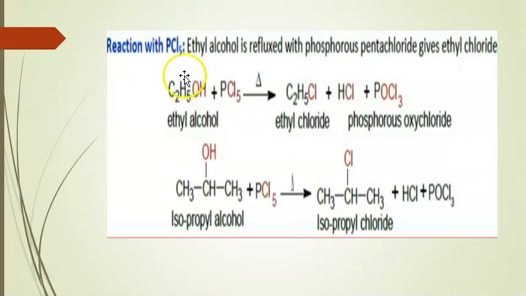Consider the reaction with phosphorus pentachloride. Ethyl alcohol reacts with phosphorus pentachloride by heating, forming ethyl chloride, hydrochloric acid and phosphorus oxychloride. Like this, an alkyl halide is generated from the reaction of alcohol with phosphorus pentachloride.